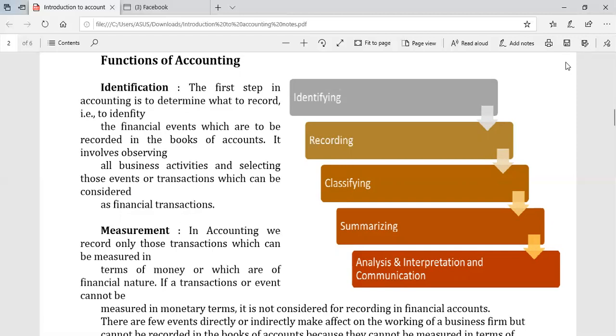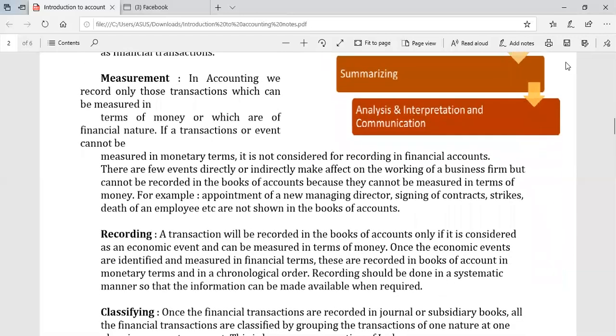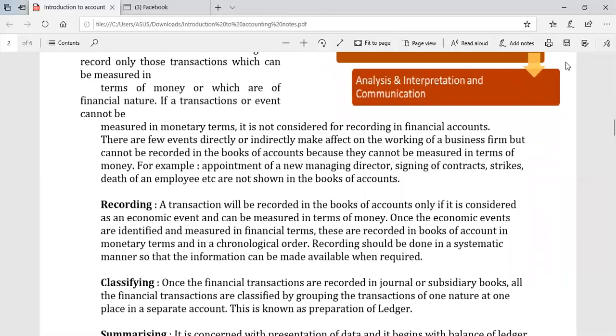Okay, so the second step is measurement. In accounting, we record only those transactions which can be measured in terms of money or which are of financial nature. If transactions or events cannot be measured in monetary terms, they are not considered for recording in financial accounts.